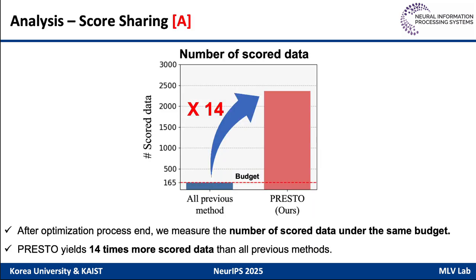Here we analyze the effect of the score sharing method. We measure the number of scored data under the same budget after the optimization process ends. In this figure, PRESTO yields 14 times more scored data than all previous methods.